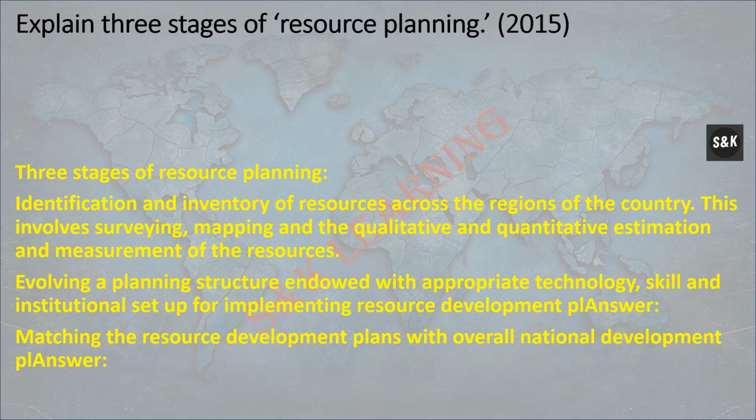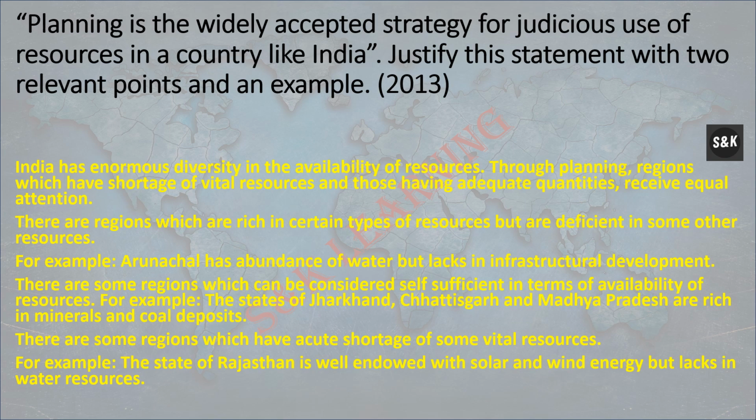Explain three stages of resource planning. Three stages of resource planning: first, identification and inventory of resources across the regions of the country. This involves surveying, mapping, and qualitative and quantitative estimation and measurement of the resources. Second, evolving a planning structure endowed with appropriate technology, skill, and institutional setup for implementing resource development.